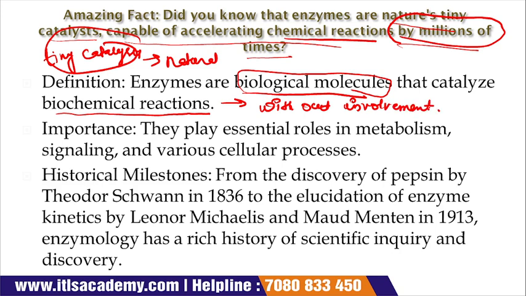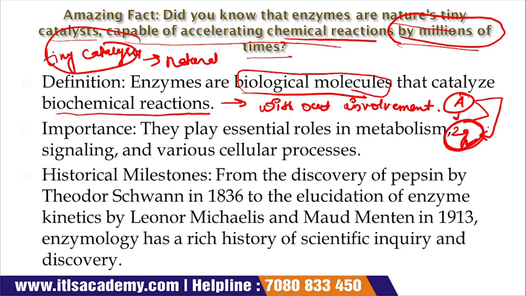Suppose in any reaction there is an enzyme A whose weight is 2 gram that is involved in that reaction, but when the product is formed, this enzyme A is released and the weight of this enzyme will still be 2 gram because it does not get consumed in the reaction.